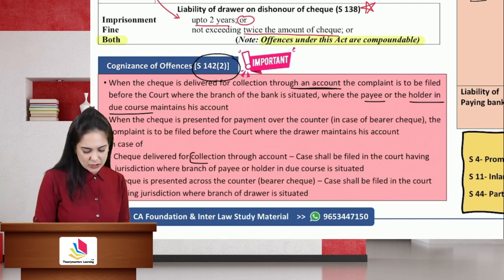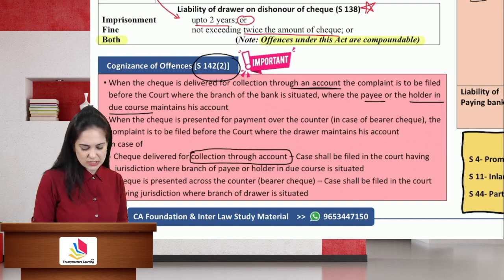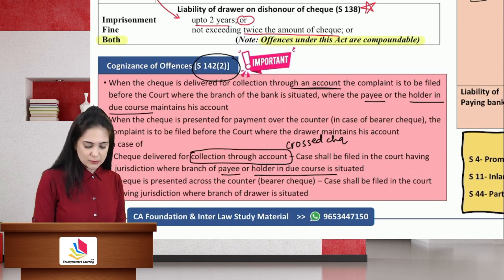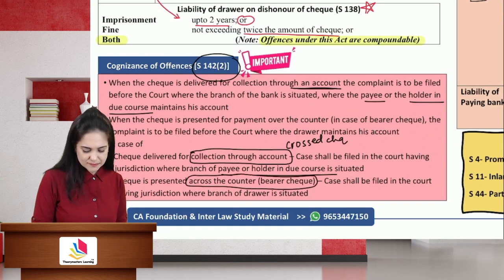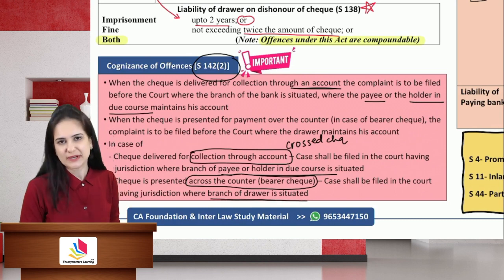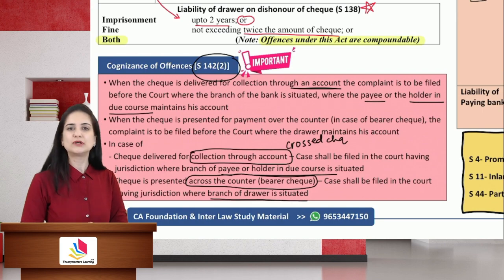Where it is delivered for collection through an account, that is, they are talking about a crossed check, the case will be filed in the court having jurisdiction where the branch of the payee or the holder in due course is situated. But what if it is an across the counter check, that is a bearer check? The case will be filed in the court having jurisdiction where the branch of the drawer is situated. So that is section 142(2).